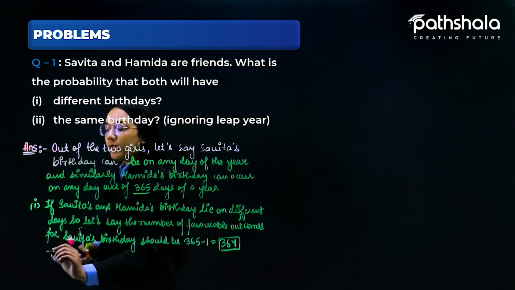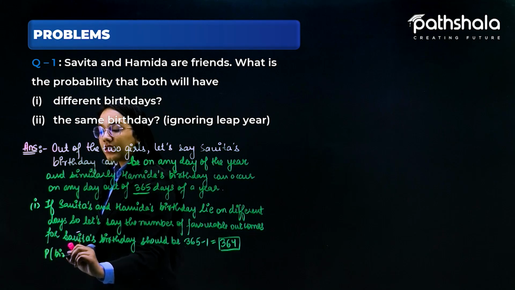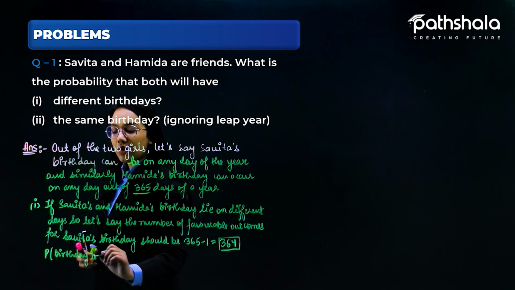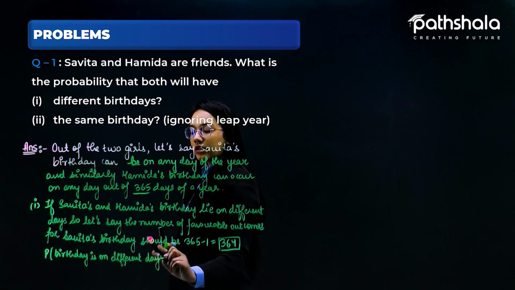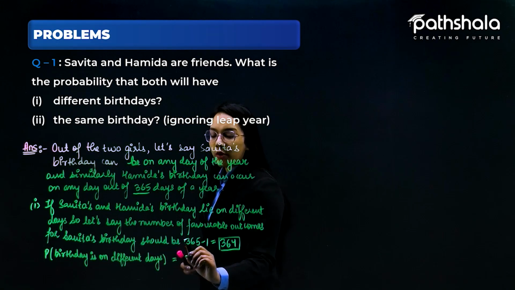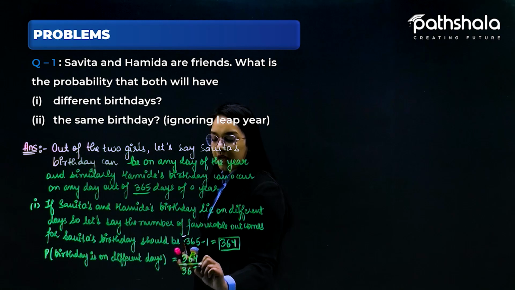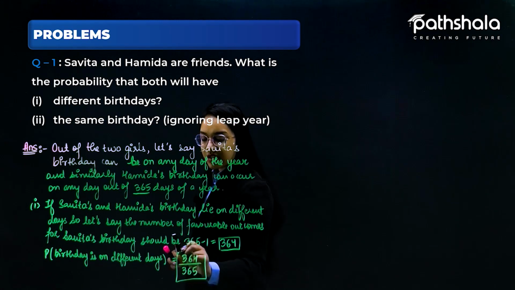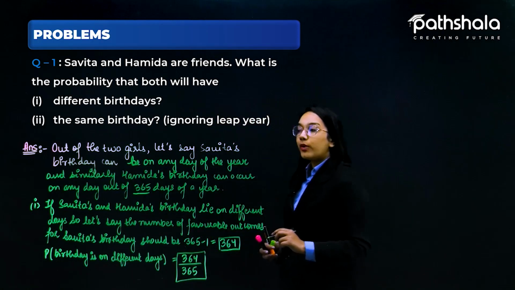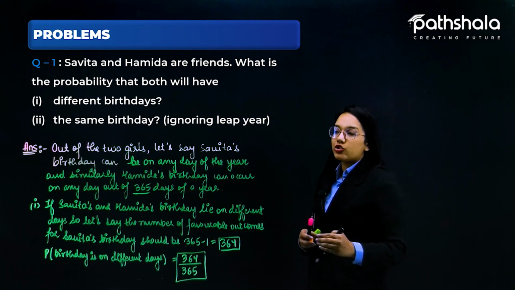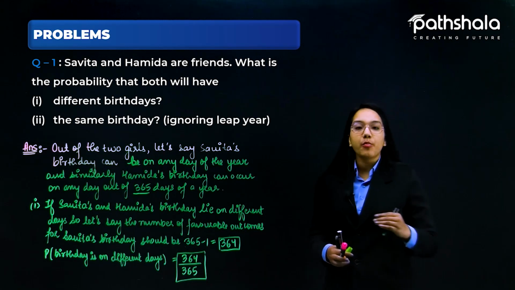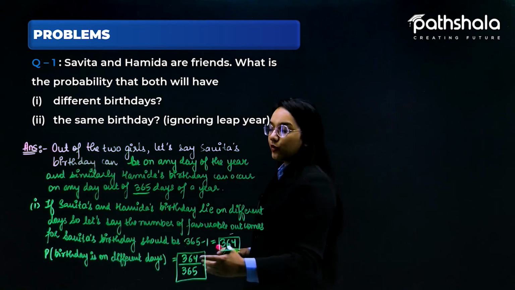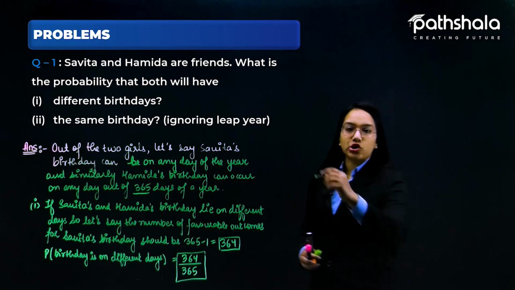So the probability that the birthdays are on different days is the number of outcomes favorable to E, that is 364 divided by 365. This is the answer for the very first part, in which Savita's and Hamida's birthdays lie on different days: the number of favorable outcomes for Savita's birthday is 364, hence the probability is 364 by 365. Now let's talk about the second one.